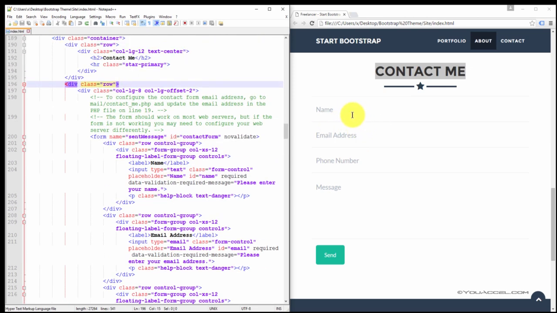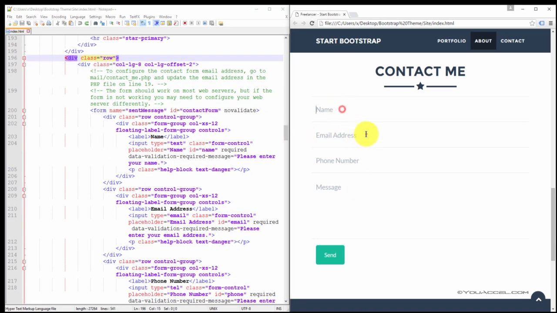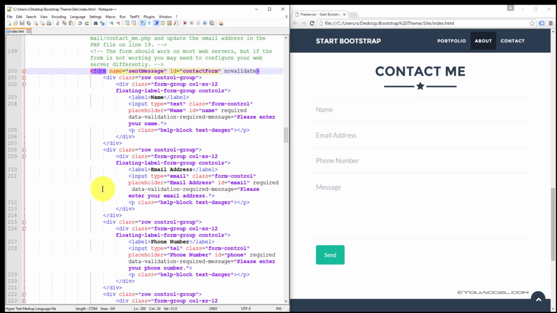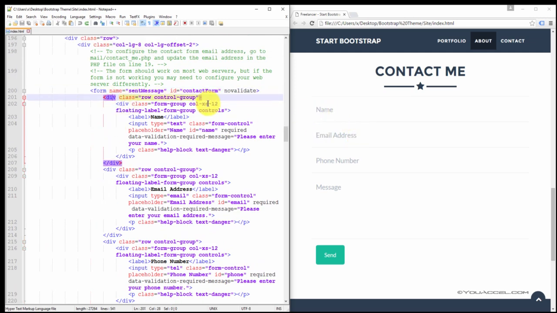We won't go through all these different form elements because we've already been through that quite a bit in previous lessons, so there's really nothing new there. It's just each item contained inside, of course, the open and close form tag, and each form element is contained within its own div, and so on.